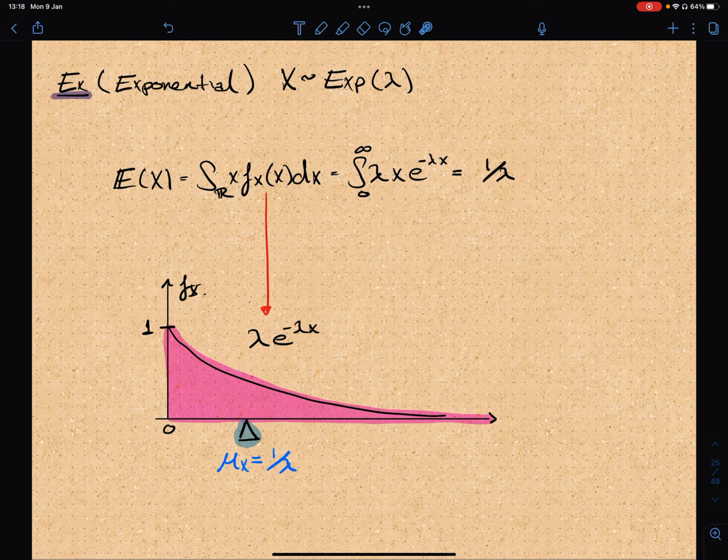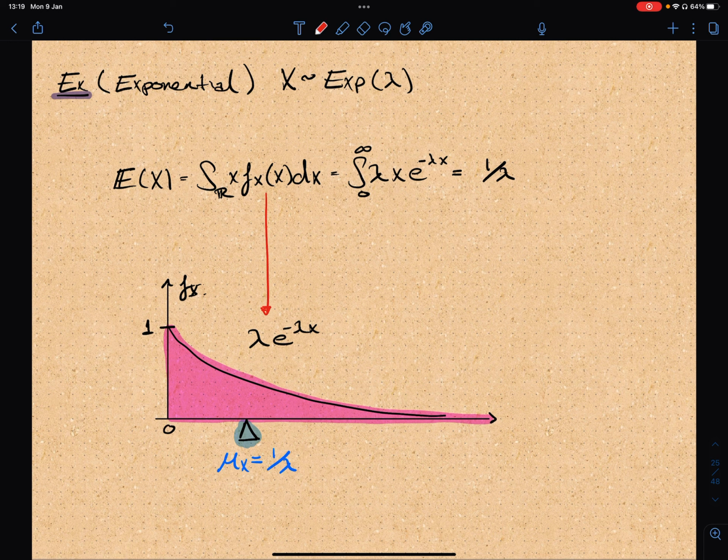And here, what this is telling you, if we have this interpretation that the exponential distribution is a random waiting time, this is saying that typically, on average, if your parameter is lambda, you're gonna wait 1 over lambda amount of time before the event happens, typically on average.